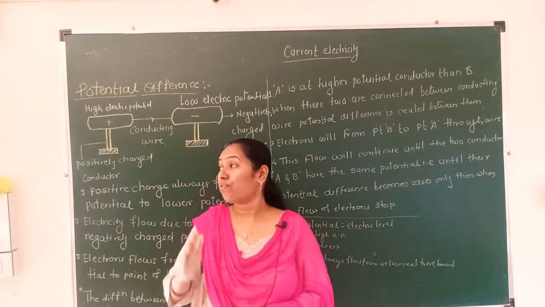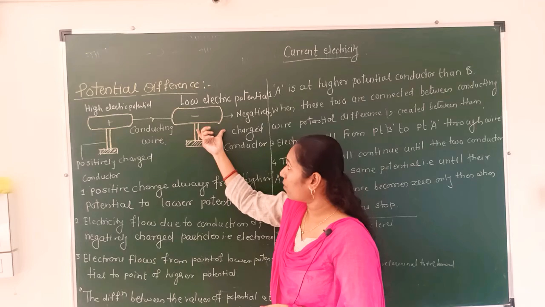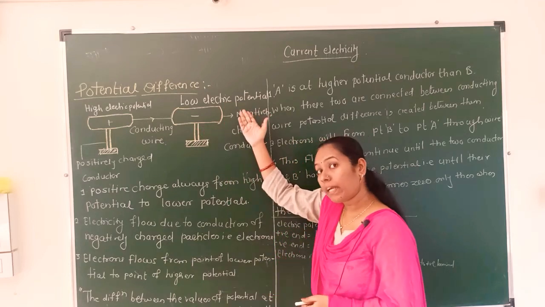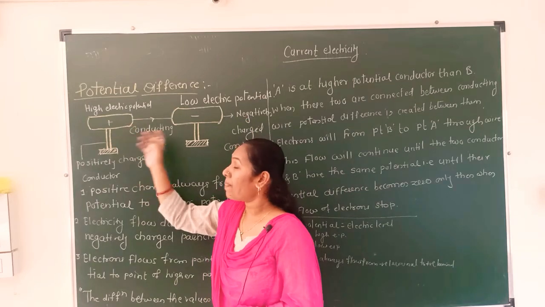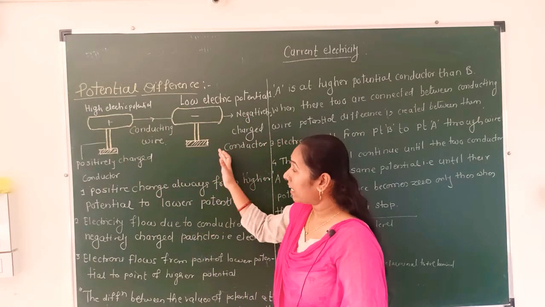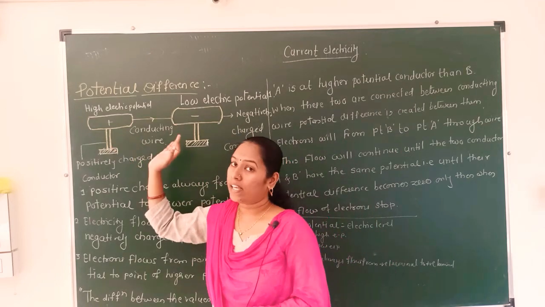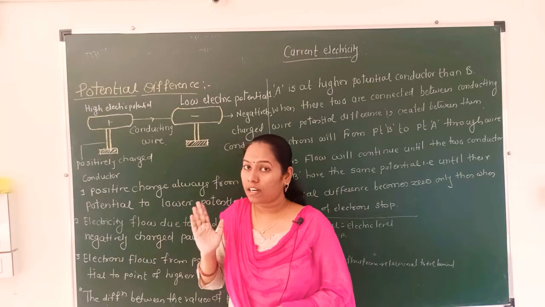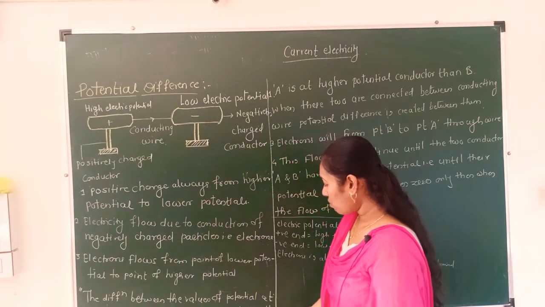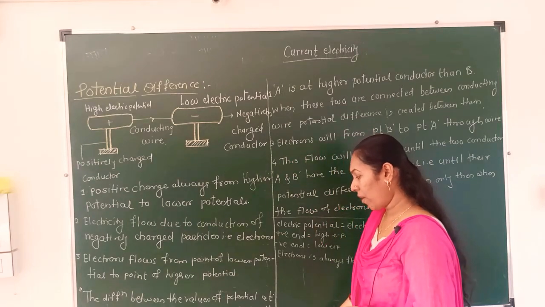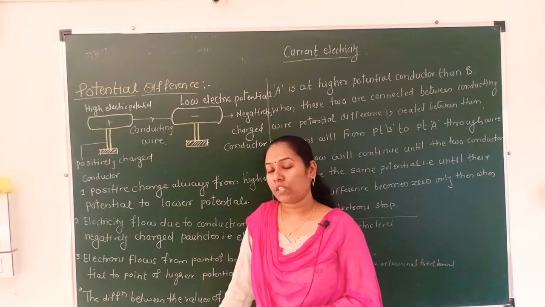If the electrons flow from the negative end, at the negative end the potential will be low, and at the positive end the potential will be high. Therefore we can say that electrons always flow from low electric potential to higher electric potential. Clear? Now, the difference between the values of potential at point A and point B is known as potential difference. This is the definition of potential difference.